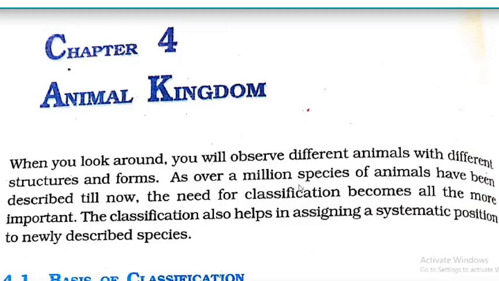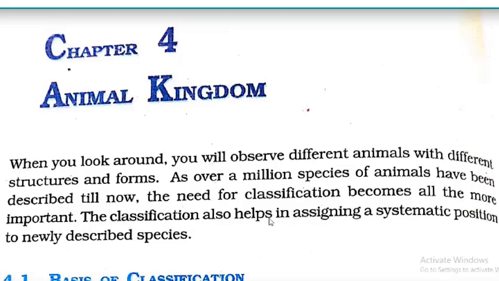Over 1 million species of animals have been described till now. How many organisms have been described, as we discussed earlier? What was the number? 1.7 to 1.8 million species. At that time we discussed that it's not easy to study each individual organism, so there was a need for classification. As these million species have been described, the need for classification becomes all the more important.